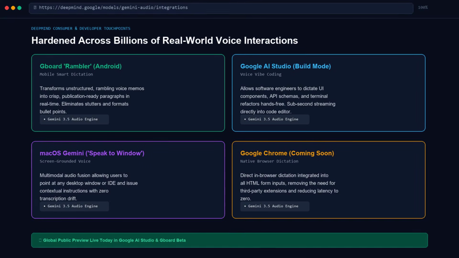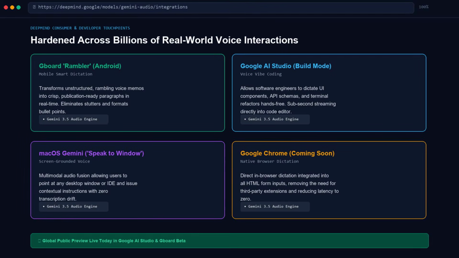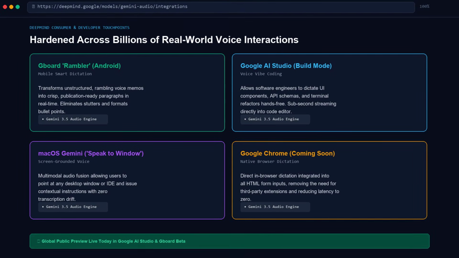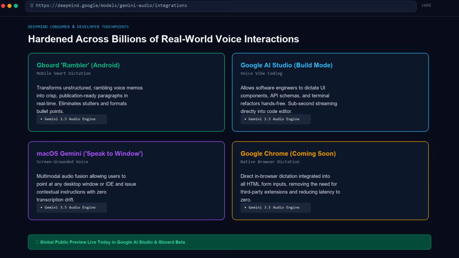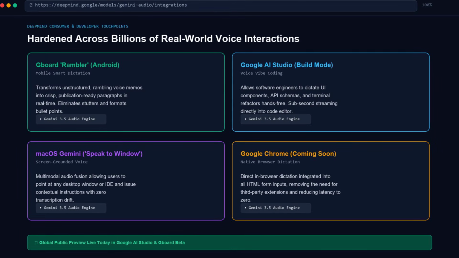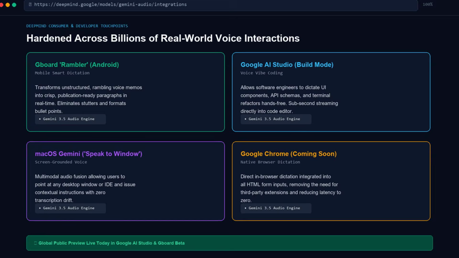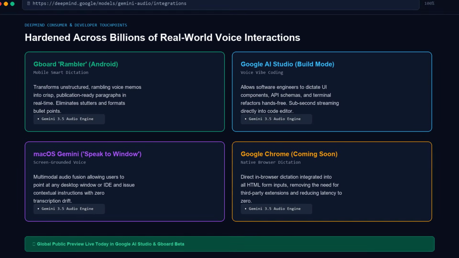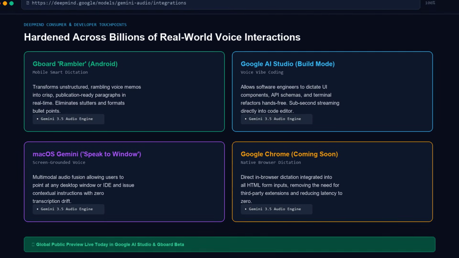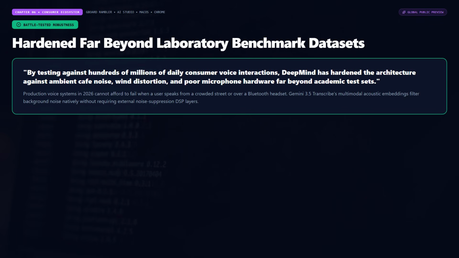Inside Google AI Studio, the model is integrated directly into build mode, enabling voice vibe coding where developers describe complex UI components, refactoring logic, and terminal commands completely hands-free while the system executes code generation in real time. In the macOS desktop ecosystem, DeepMind integrated the model into the Gemini apps' speak-to-window architecture, fusing screen-grounded visual context with low-latency voice instructions. And within the coming weeks, Google will deploy native in-browser voice input directly into Google Chrome, allowing users to dictate into any web form field with zero external plugins.